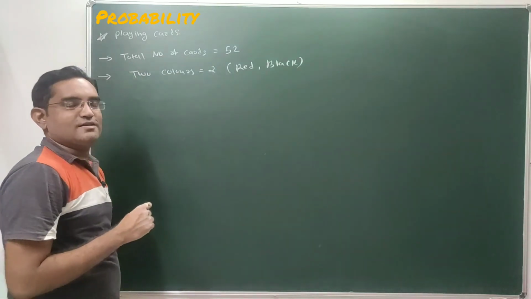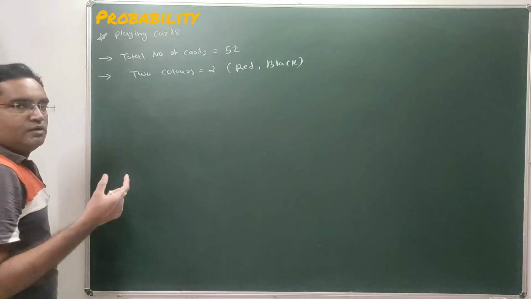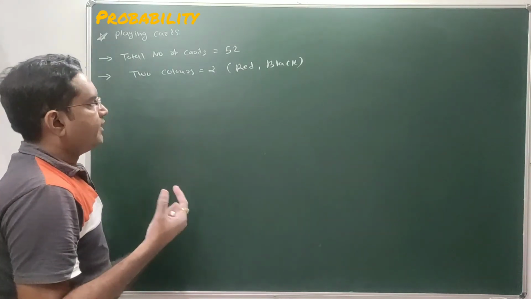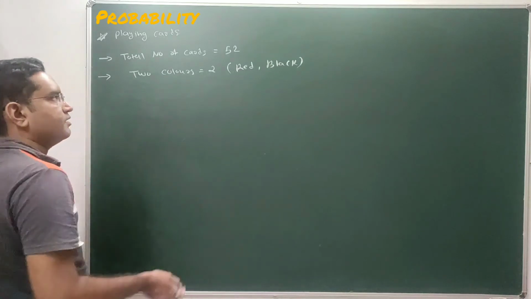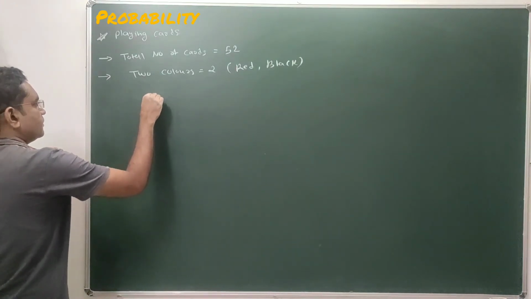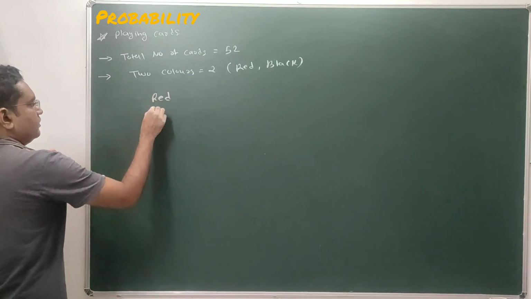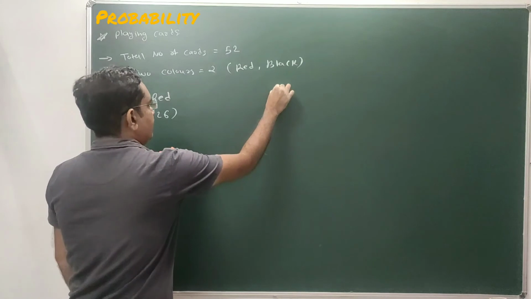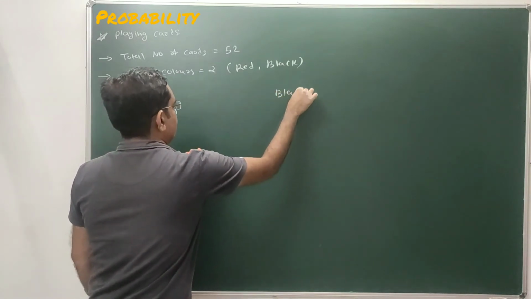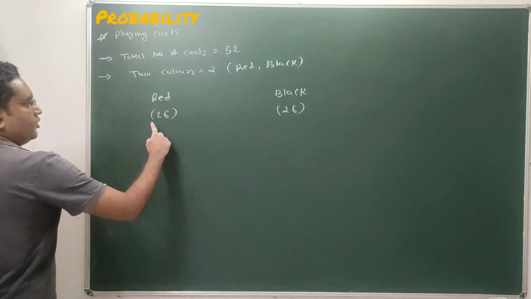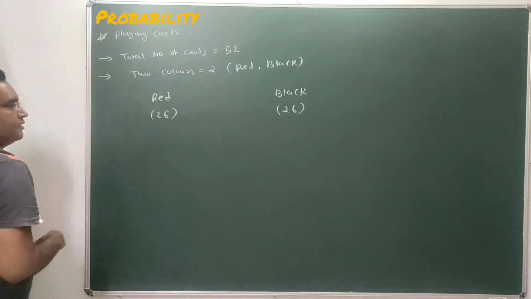Of the 52 cards, 26 cards are of red color and 26 cards are of black color. Red color has 26 cards, black color also has 26 cards. Total 52 cards.